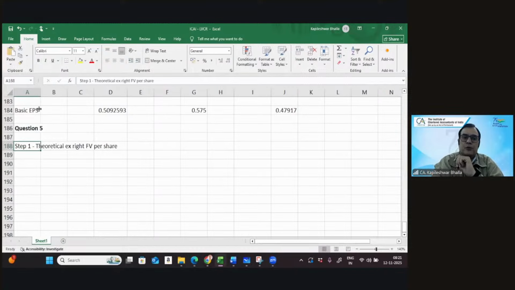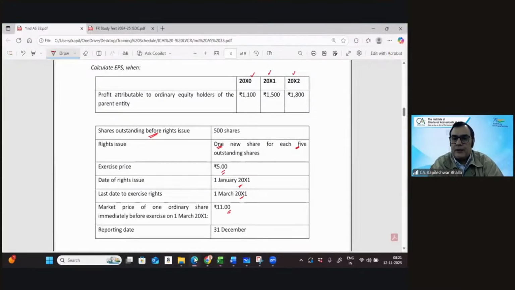So let's get the theoretical ex-right fair value per share in this case. Let's look again at the data. I guess the company had a total of 500 shares and the right issue is 1 by 5. That makes it 100 shares.